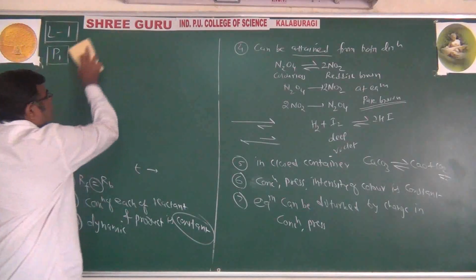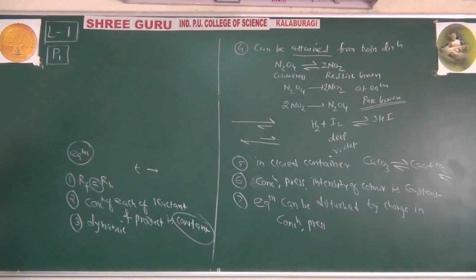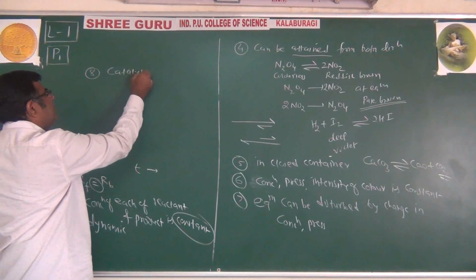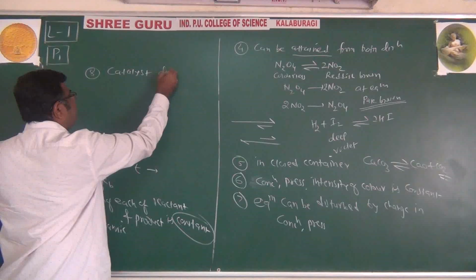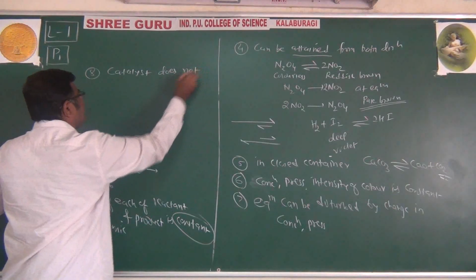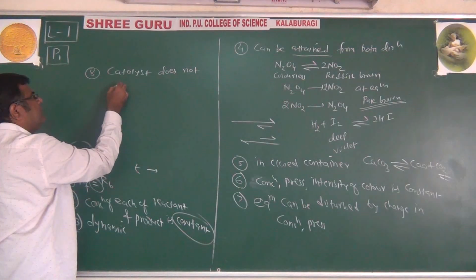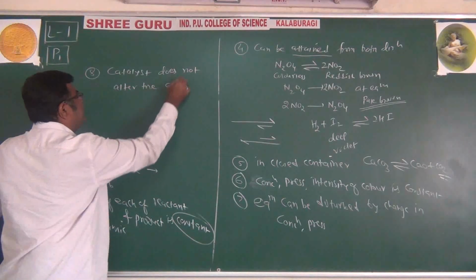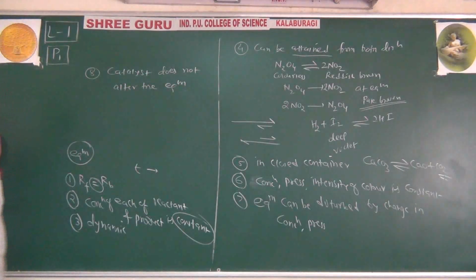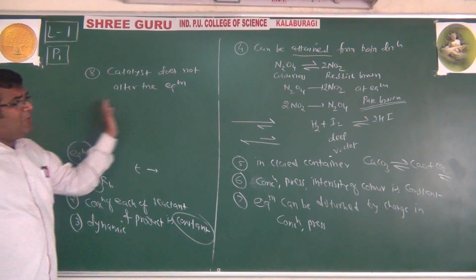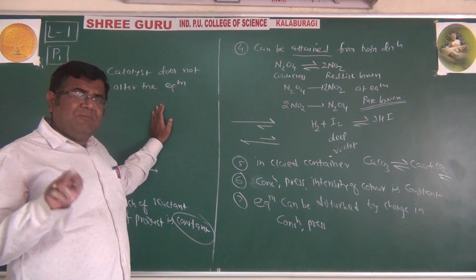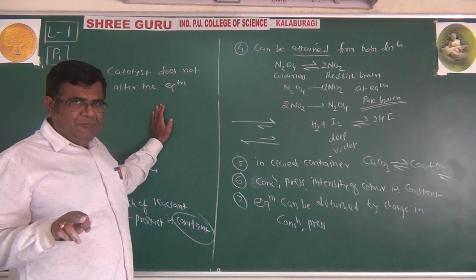Another important property is that a catalyst does not alter the equilibrium. A catalyst increases the speed of forward and backward reaction, but with the same magnitude.